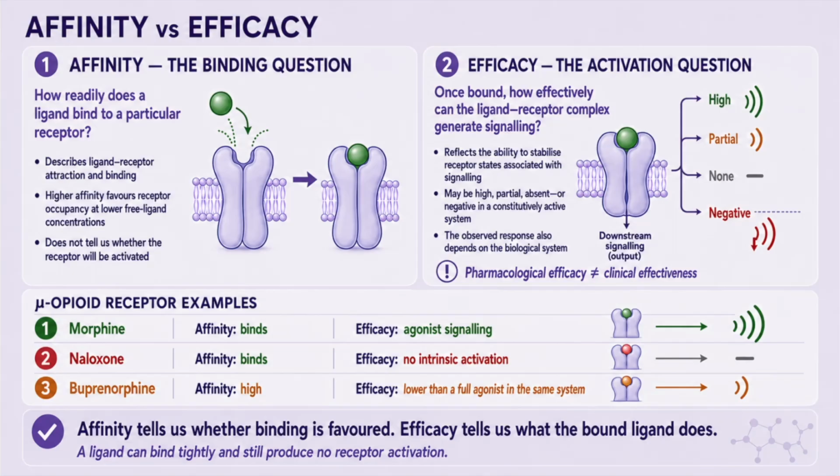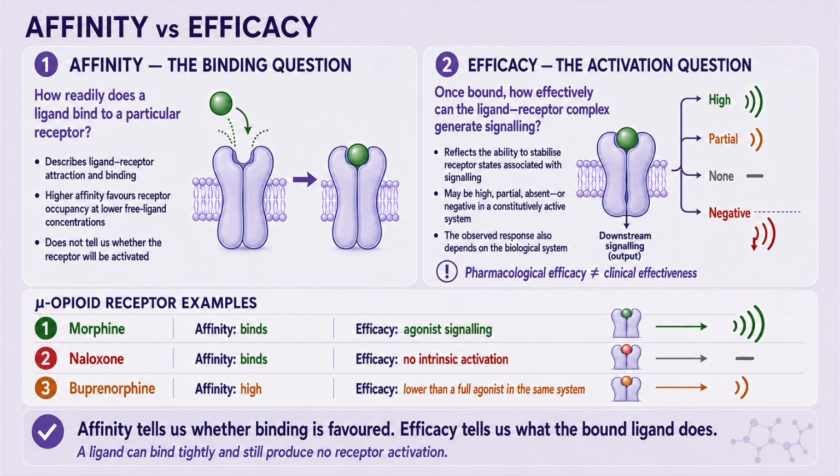Efficacy must also be interpreted within a biological system. The observed response depends on receptor density, coupling efficacy, signal amplification, cell type, and the endpoint being measured. Finally, pharmacological efficacy is not the same as clinical effectiveness.